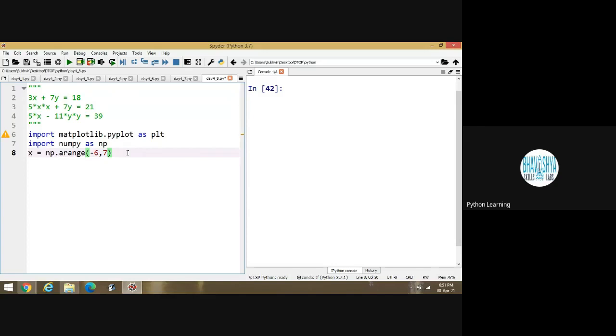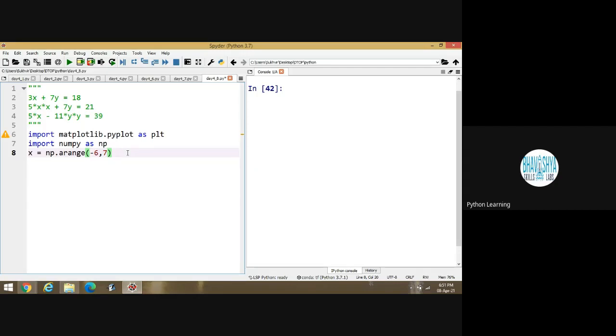Basically what we have to do, we have to solve some critical problems. Suppose I have some multiple equations. Then what to do? Suppose I have to draw the graph of Taylor series. I have to draw the graph of Maclaurin series. I think you have already completed these series inside first semester. What is the meaning of Taylor series? If you know about that content, what is the meaning of exponential series? All the contents are there.